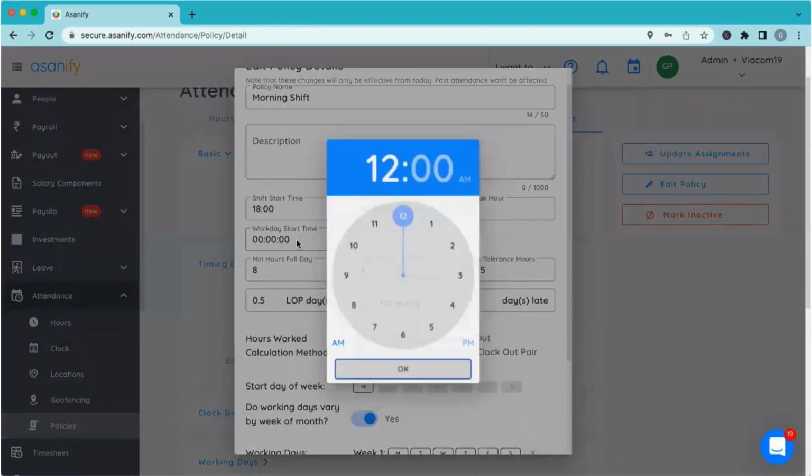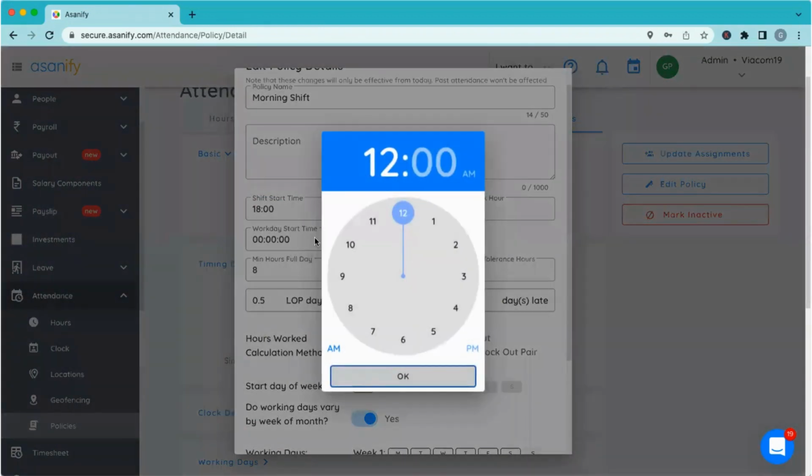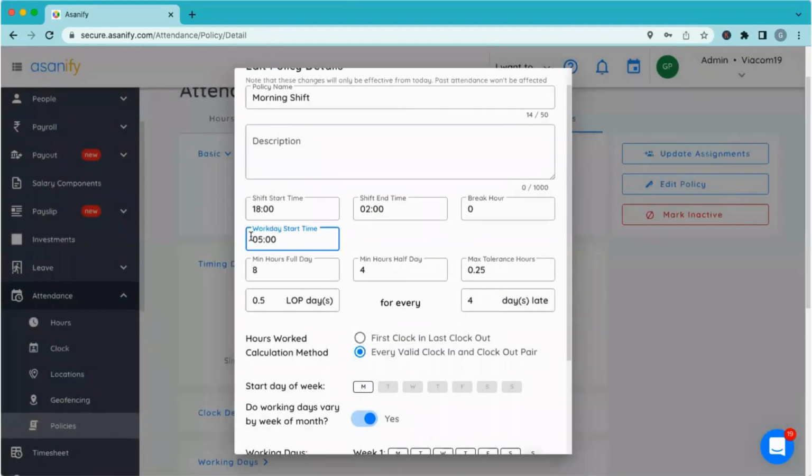And I can say that my workday start time, which is basically at what time does my workday start. So if the day is ending at 2 o'clock, I can say that, let's say my workday start time is 5 a.m. in the morning. What essentially it means is workday start time determines within the 24 hours at what stage the clock is resetting, which means at 5 o'clock every day, the system will do a status check to see who was present, who was absent, full day, half day, whatever. So by default, the workday start time is 12 midnight. But in case you have employees who are working till 1 o'clock, 2 o'clock at night, you can always define the shift start time, end time, and the workday start time as well.